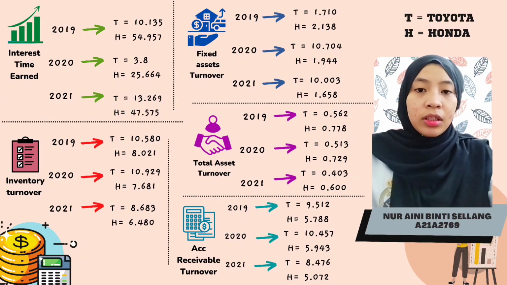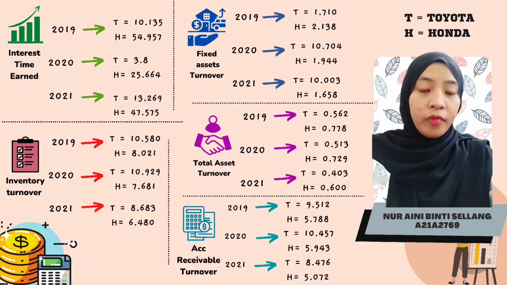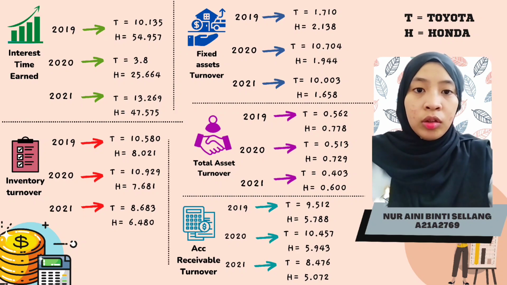For the times interest earned, the trends for both companies are different. Toyota decreased from 2019 to 2020 and increased back in 2021. But Honda decreased from 2019 to 2020 and increased back in 2021. As a result, Honda can meet loan requirements with a low risk of default.